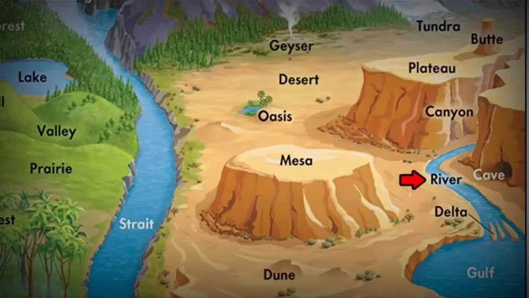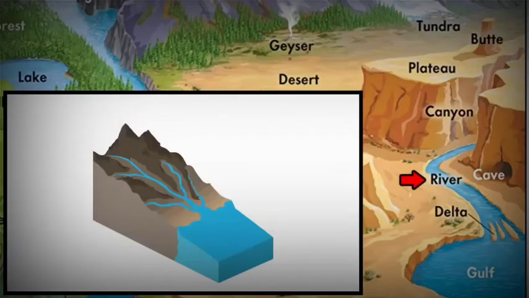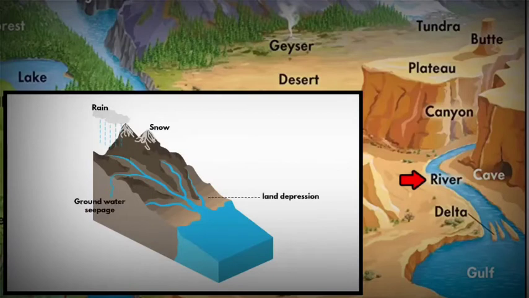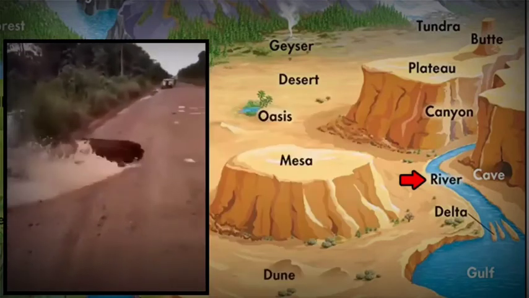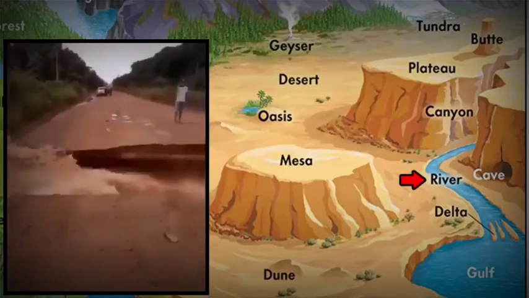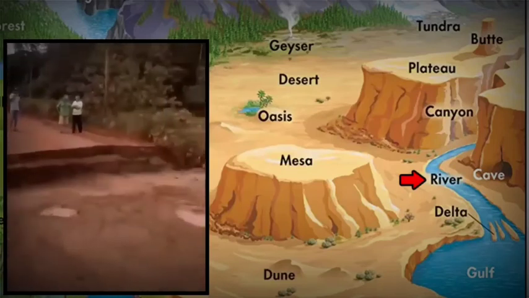Now we'll see how rivers are formed. Rivers are basically water that moves from high elevation land to lower elevation land with the help of gravity. The water on the higher elevation land can come both from rain as well as melting of snow. After that, the water either gets absorbed into the ground or starts to flow where there is land depression. This kind of downhill flow turns the water into a river and lake. Rivers eventually end up flowing into a sea or the ocean. Along the way, it causes massive erosion and weathering of the soil, rock and sediment, which in turn changes and alters the face of a landscape.